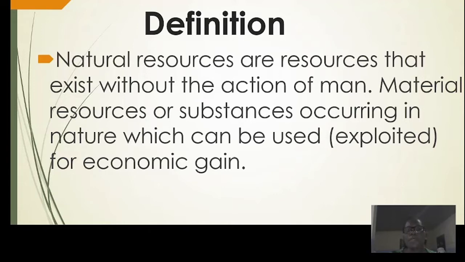Now, when we say natural resources exist without the action of man, it means they are not man-made. God made them that way, right from creation. That means they occur naturally. Can we take the definition again? Natural resources are resources that exist without the action of man. I hope you're saying it with me. Good.